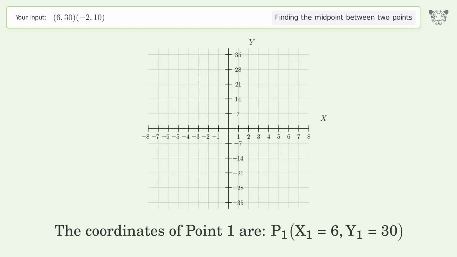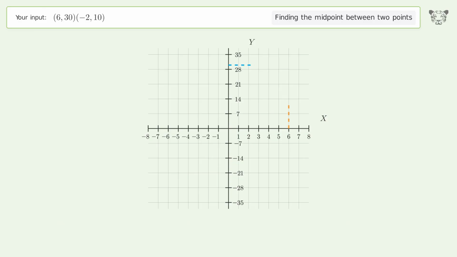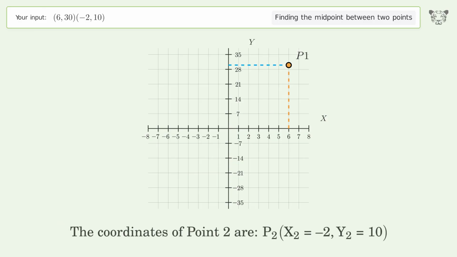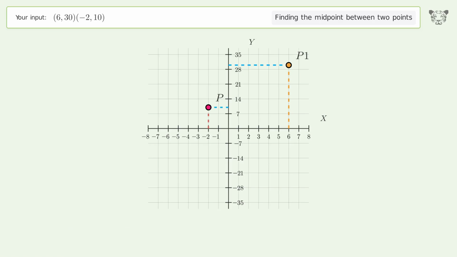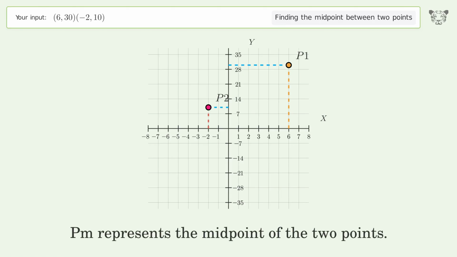The coordinates of point 1 are x1 equals 6, y1 equals 30. The coordinates of point 2 are x2 equals -2, y2 equals 10. PM represents the midpoint of the 2 points.